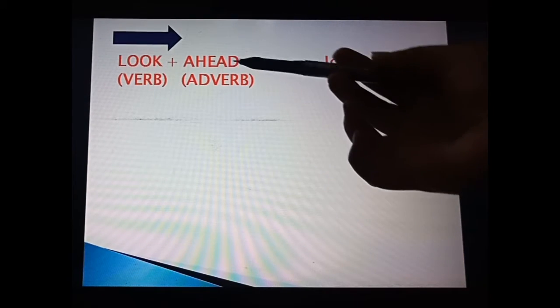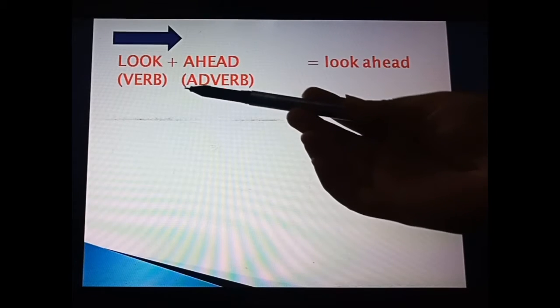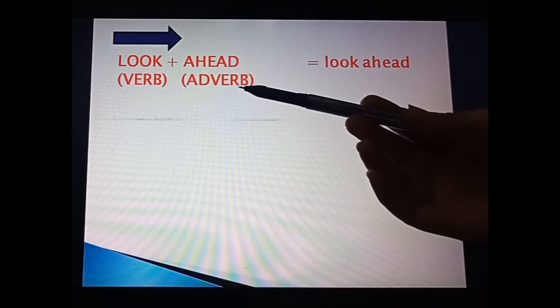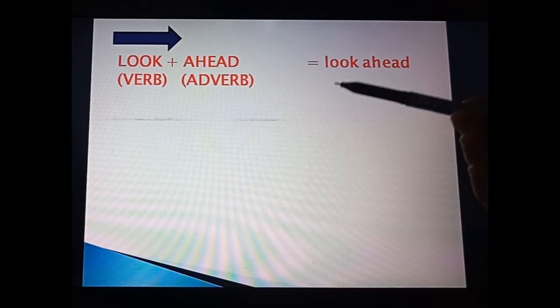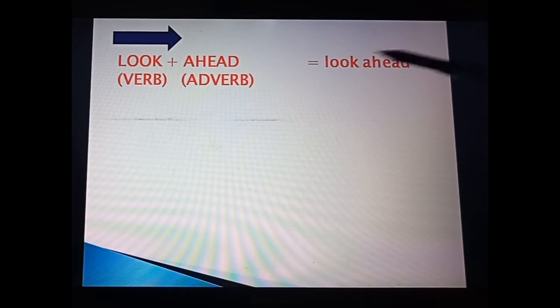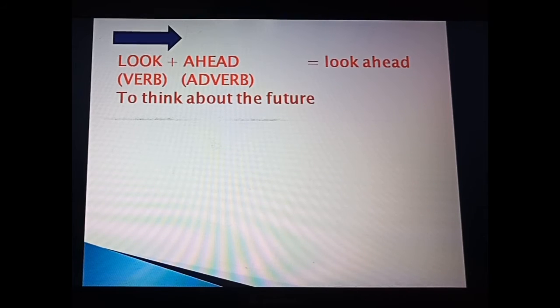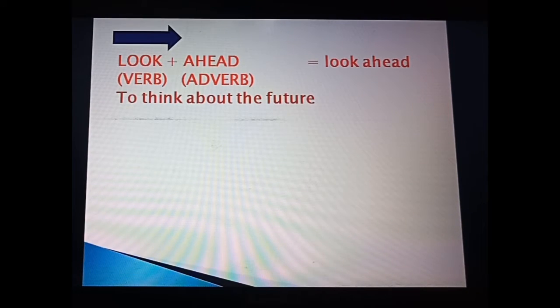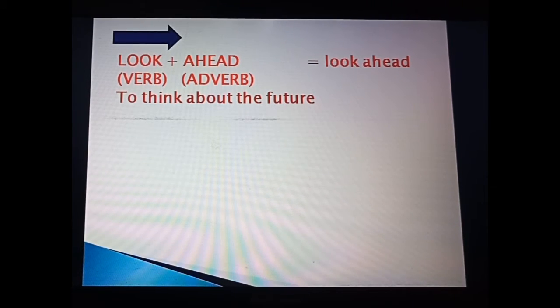Here, look plus ahead. As you can see, look is what? That is a verb. Ahead is what? That is an adverb. When we join them, we get a phrasal verb, look ahead, and the meaning of look ahead is to think about the future.